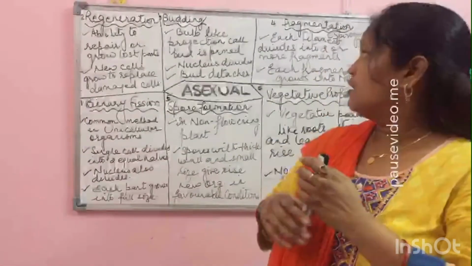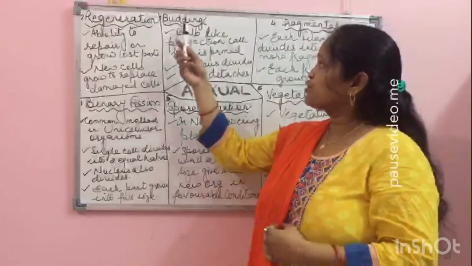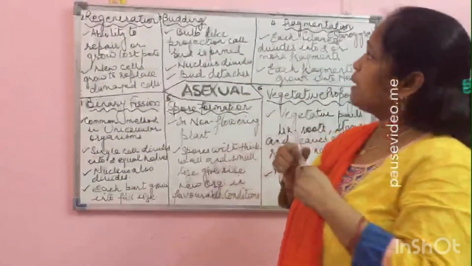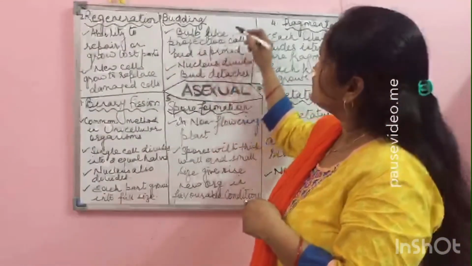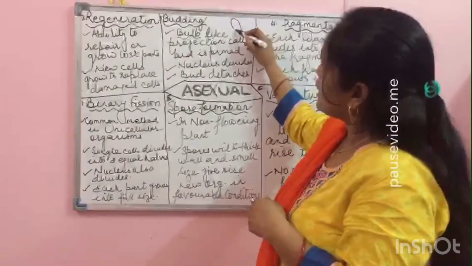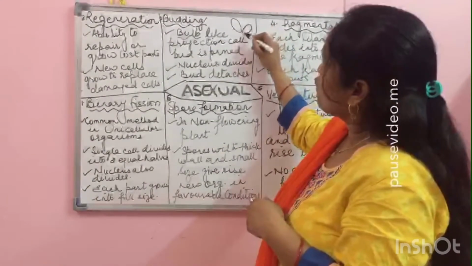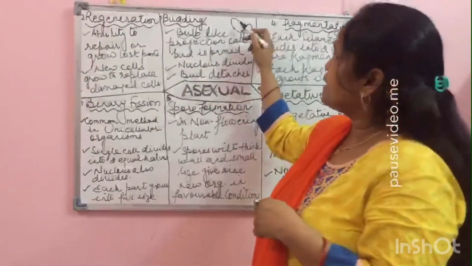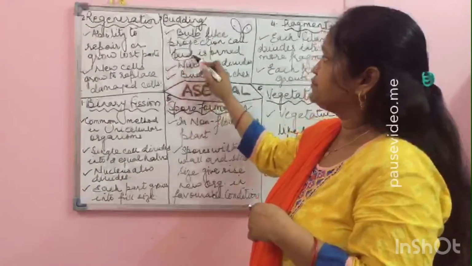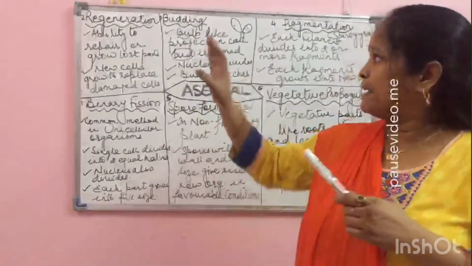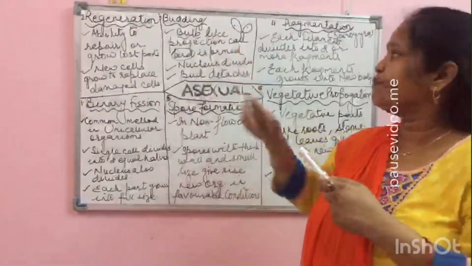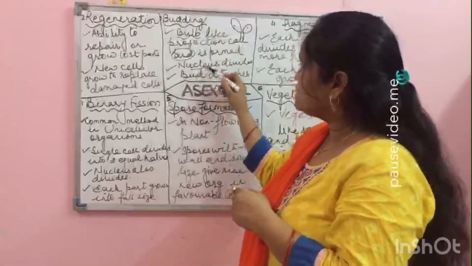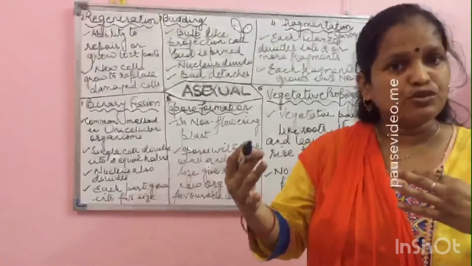The next method of asexual reproduction is budding. So in this method, a bulb-like projection is formed on the parent body, and this bulb-like projection is called bud. So when bud is formed on the parent body, the nucleus also divides into two.